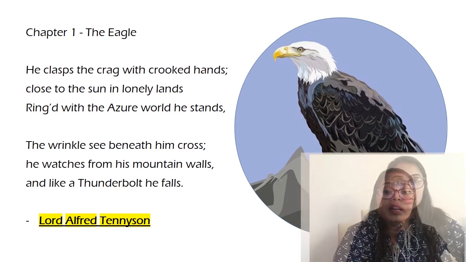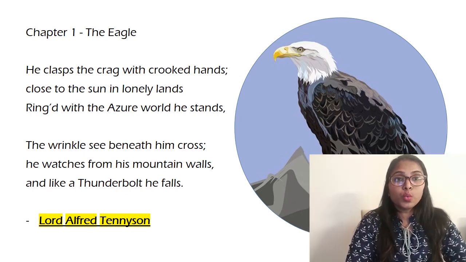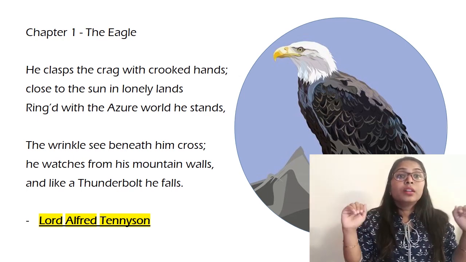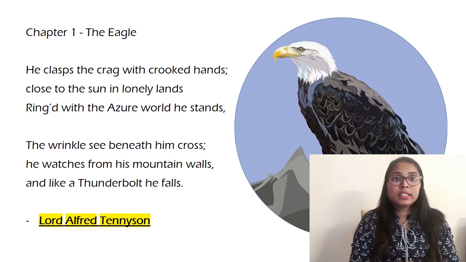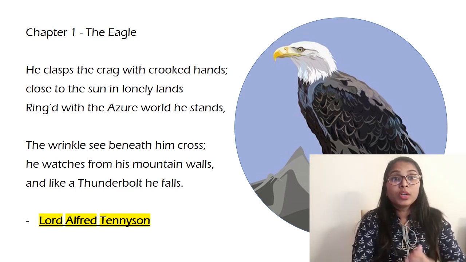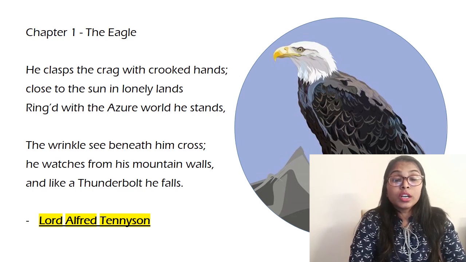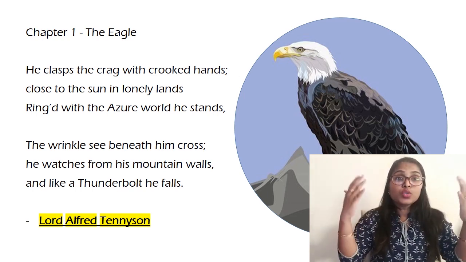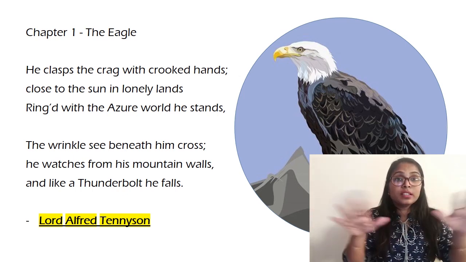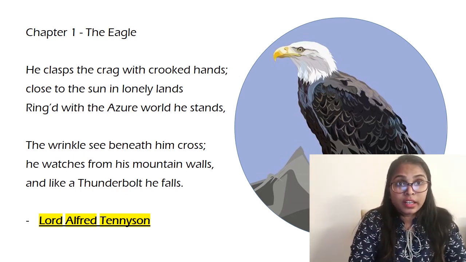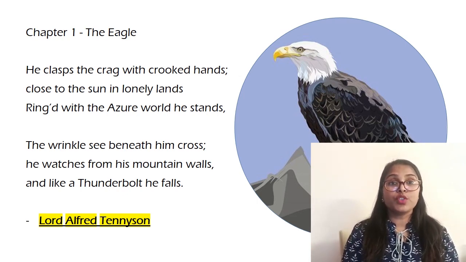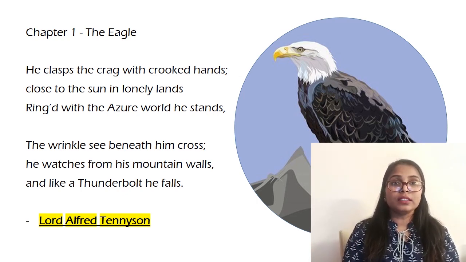Ringed with the azure world he stands. It means the eagle is sitting at a height where, wherever he is looking, he sees only sky blue color. Why only azure color or sky blue color? Only because he is sitting at a height close to the sun, and wherever he looks, only the sky is expanded around. The wrinkled sea beneath him crawls, he watches from his mountain walls, and like a thunderbolt he falls.